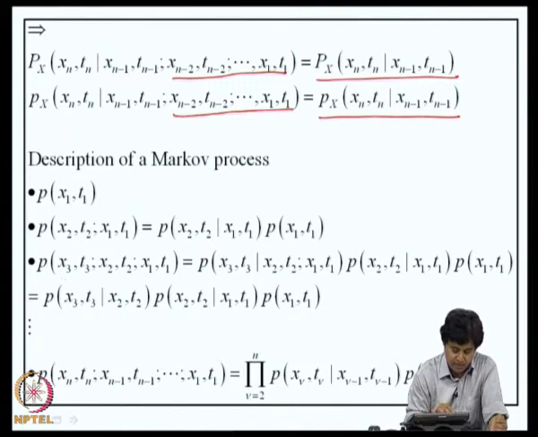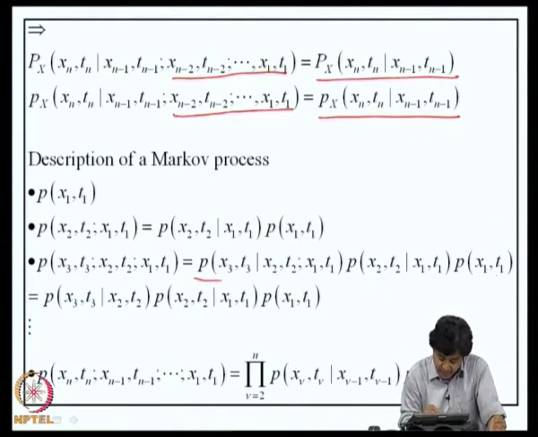How about third order probability density function? This can be defined in terms of a third order joint density function or two conditional density functions and one first order density function.